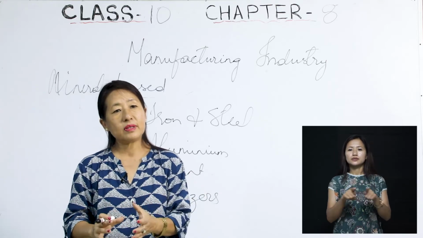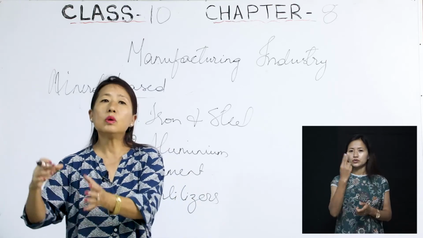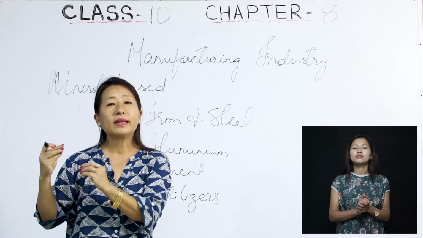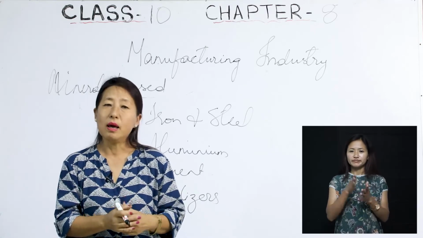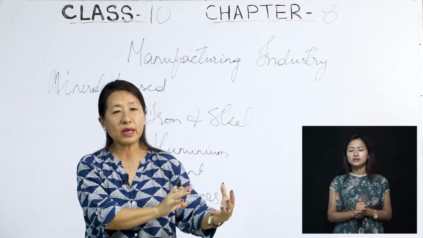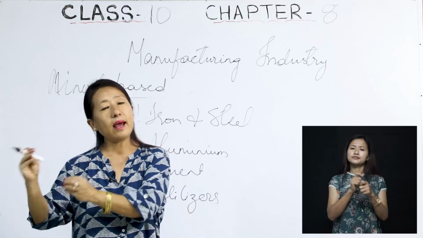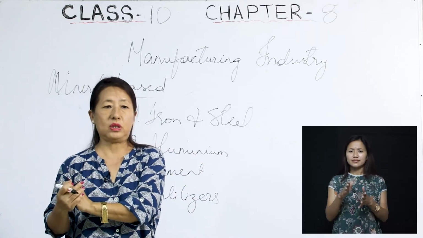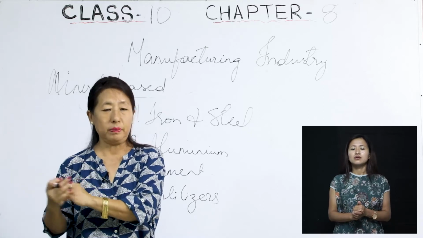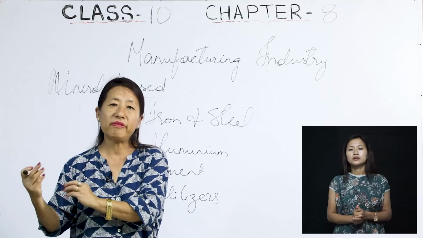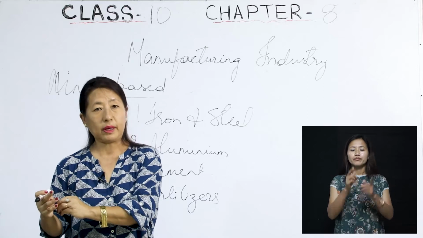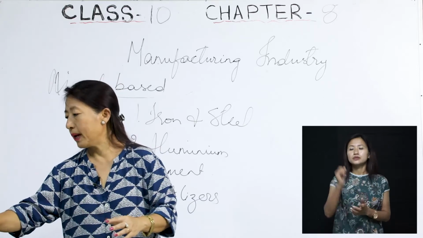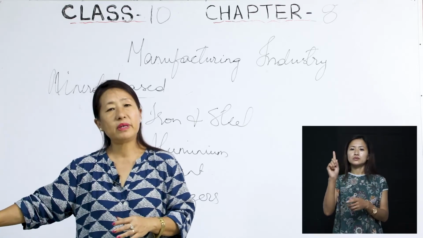But as I've said, there are always two sides. So there are also disadvantages. Because of these manufacturing industries, there are some disadvantages, or we can say some problems, that are being faced by the people. You can turn to page 115.